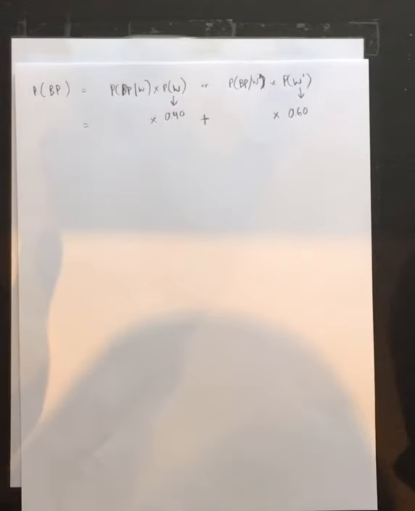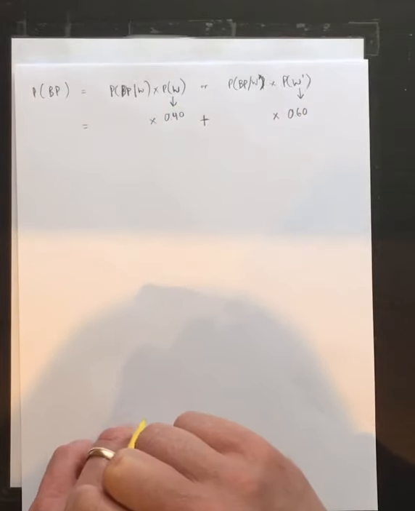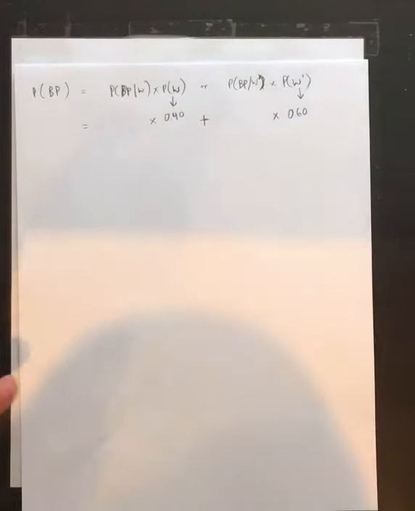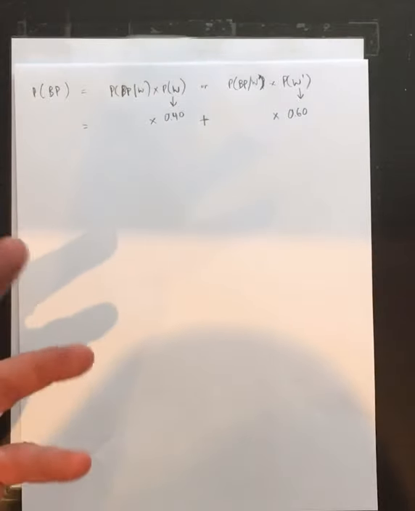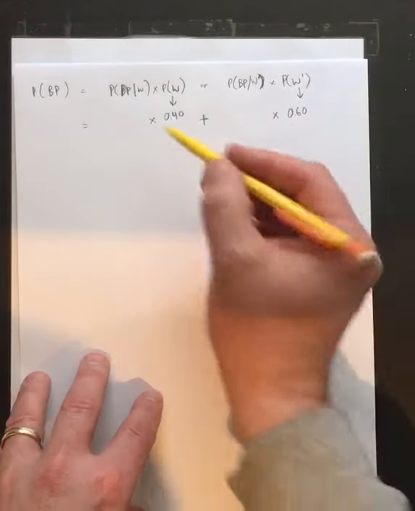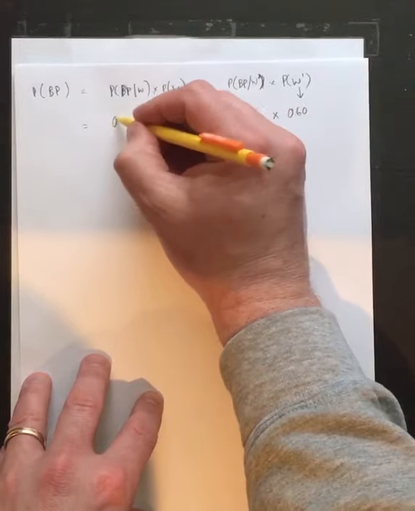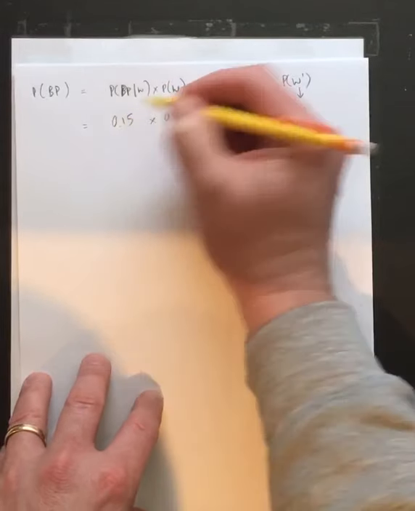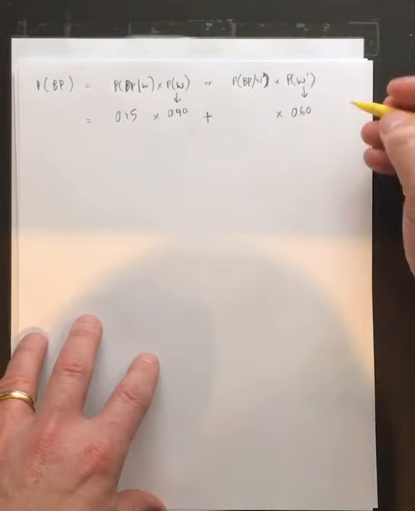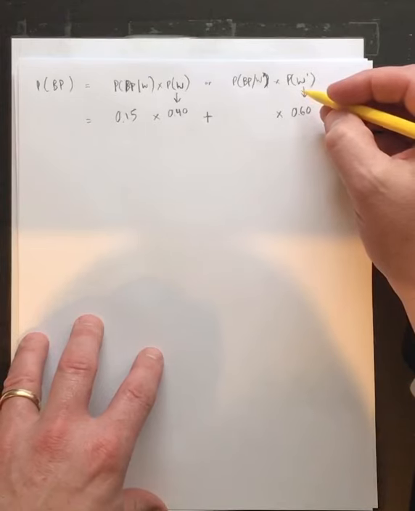Okay, so that's one thing that has to happen on the day, windy or not windy. Okay, and 40% or 60% totals to 100%. Again, one's a complement of the other. The other one is, well, how well does she play when those conditions exist? Well, if it's windy, we know she's only got a 50% chance of breaking par, playing well, because the wind's going to blow the ball all over the place in golfing when you shoot it.